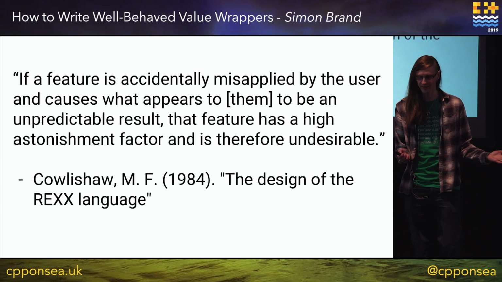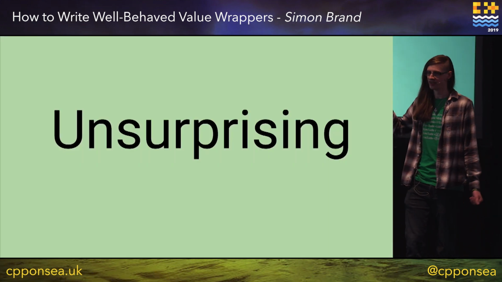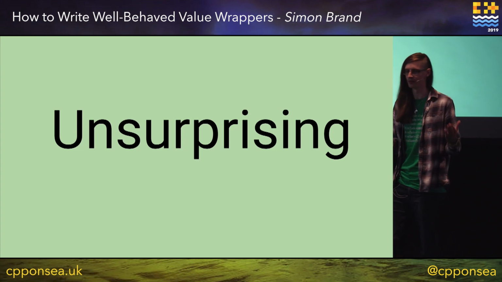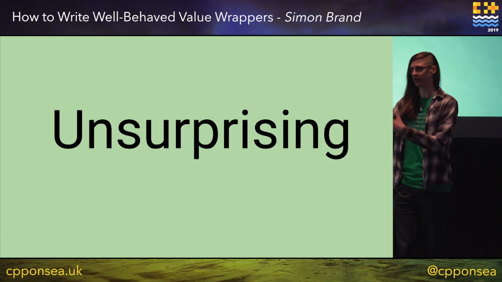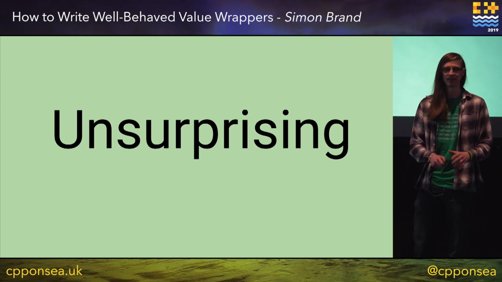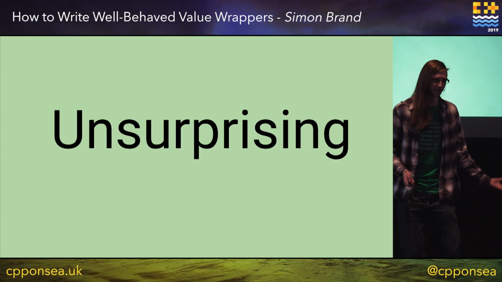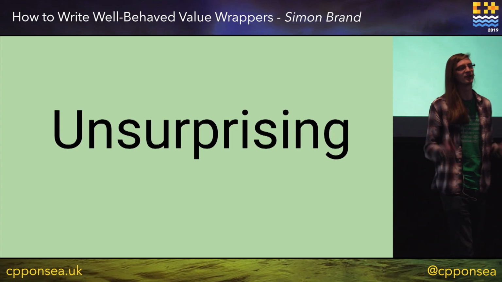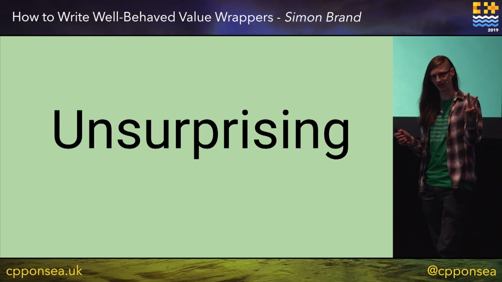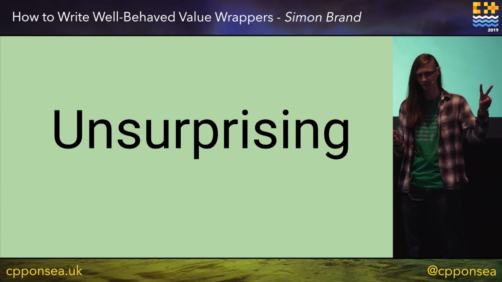Put more succinctly, I want our code to be unsurprising. I don't want our type to act in ways where you try and compile it, you get a weird error, what's going on? Even worse, you run your program, it gives you the wrong result. This is surprising behavior, and I do not want this. So performant, unsurprising. That's what I care about in this talk.